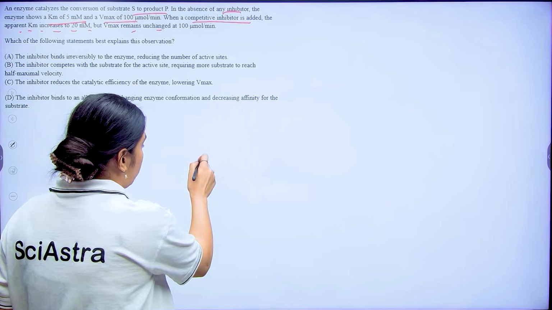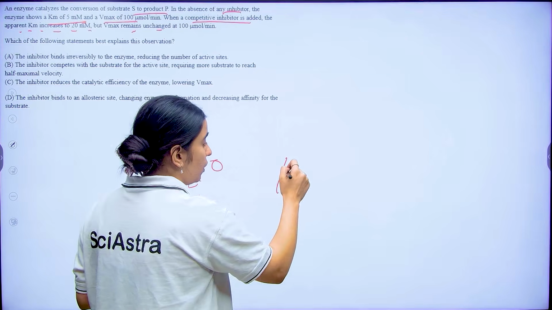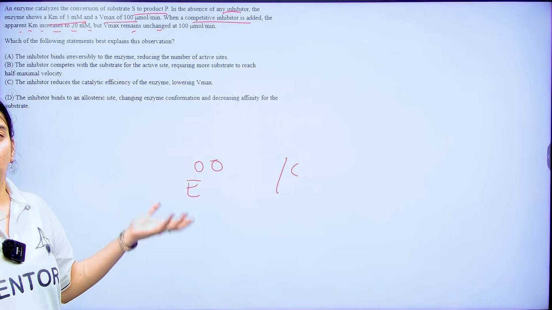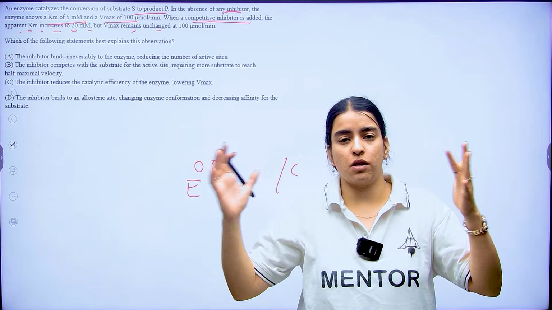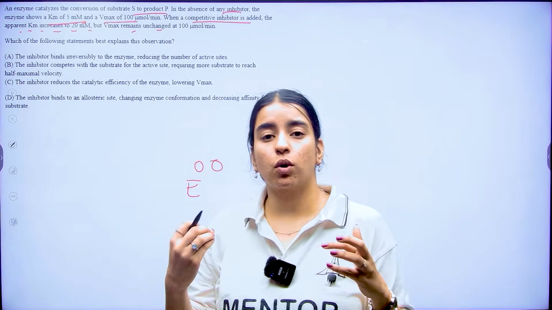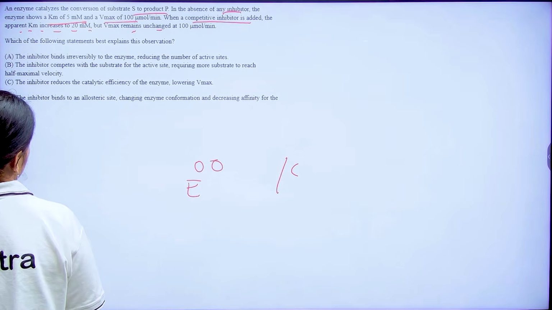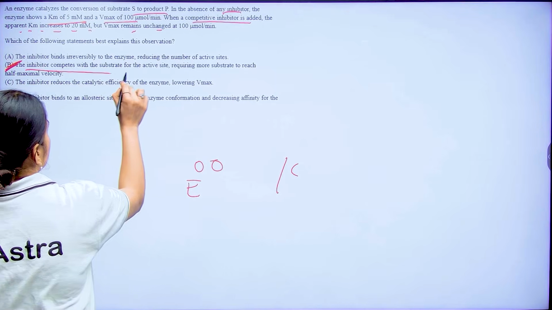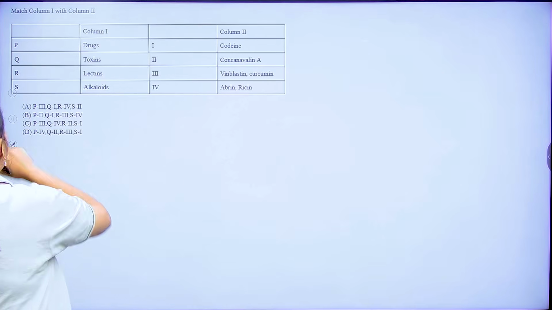Because the competitive inhibitor competes for the same active site, so you need to increase the substrate concentration to saturate the enzyme. So Km increases, however Vmax does not change in competitive inhibition. Option number 2 is the correct option: the inhibitor competes with the substrate for the active site, requiring more substrate to reach half the maximum velocity.